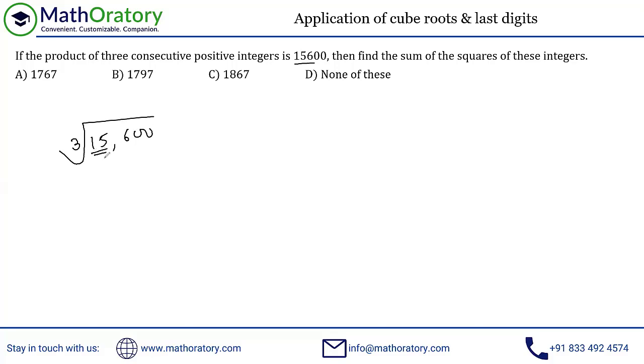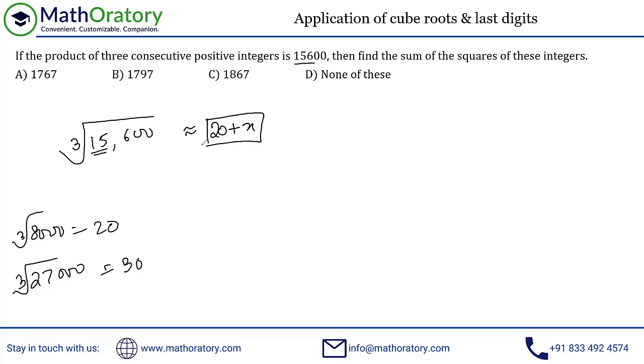So 15,000. Of course, if we take a cube root, the cube root of 8,000 will be 20, and the cube root of 27,000 will be 30. Since this is falling in between 8,000 and 27,000, the cube root will be definitely 20 something, right? So 20 plus whatever. I don't care about the remaining part. So this is roughly 20 something.